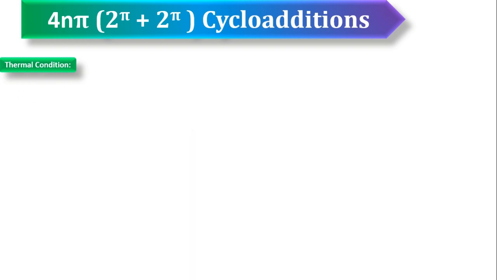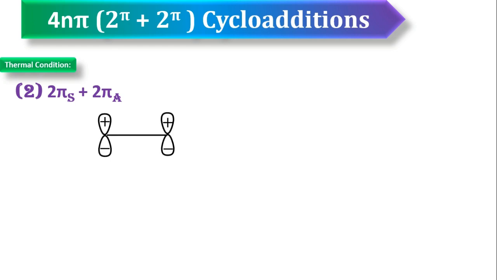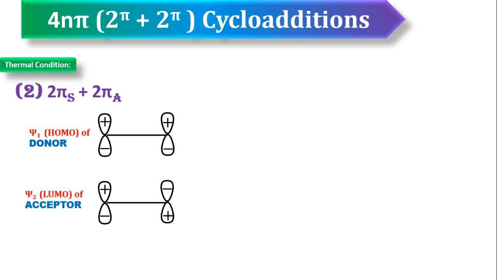The next one is supra-antra addition. So in this case again you select the HOMO from donor, LUMO from acceptor. So the first pi partner you can see there undergoing supra mode of addition, second pi partner undergoing antra mode of addition. So now here it is undergoing supra mode of addition, therefore I am selecting the bottom side lobes. It is undergoing antra mode of addition, now I am selecting opposite side lobes. Yes, these are opposite side lobes.